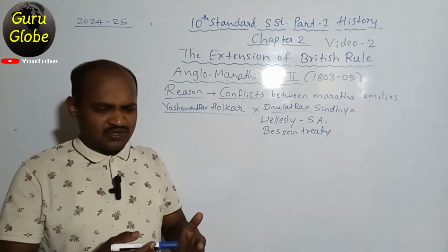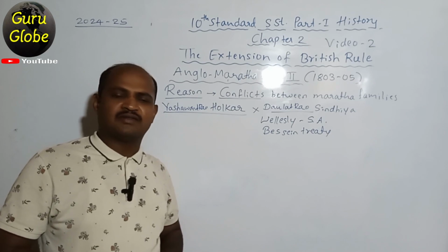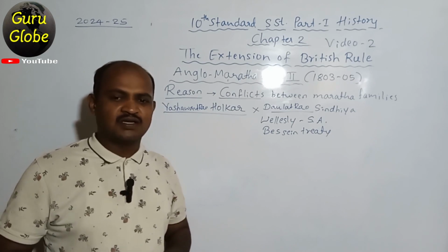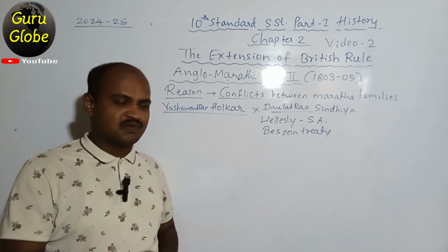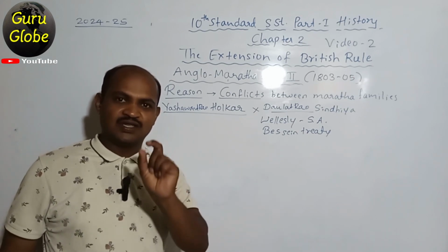By all these activities, Lord Wellesley lost the faith of the British East India Company and the England government. That's why he was forced to resign his post and return to England.